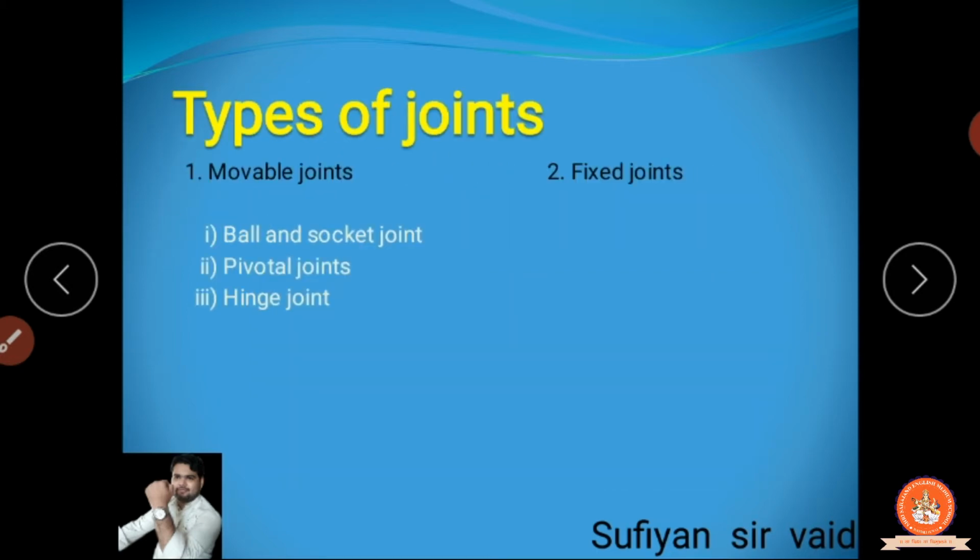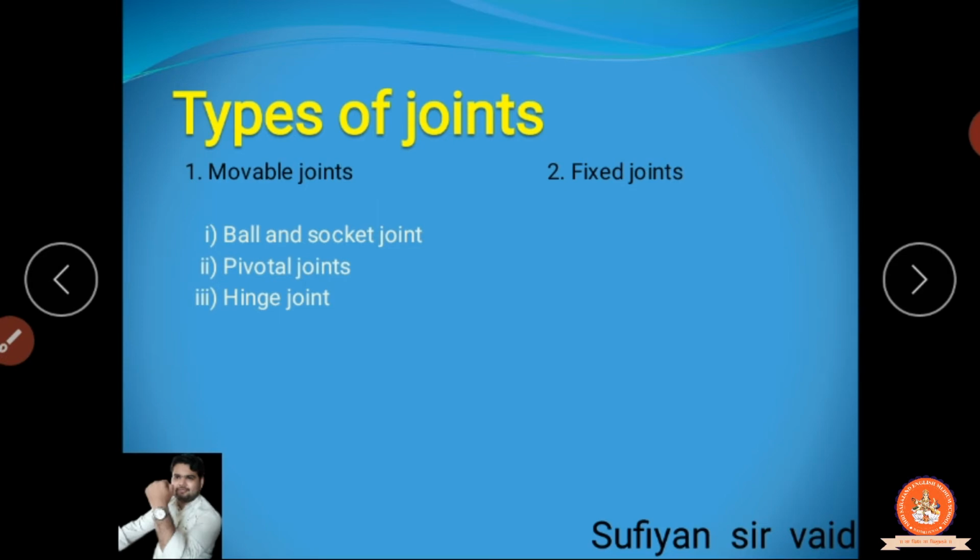Now there are two types of joints. One is a movable joint, another is a fixed joint. What is a movable joint? In a movable joint, the bone or the joint is going to move. But there is a fixed joint also. What they are, we will study further. But first, what is a movable joint?